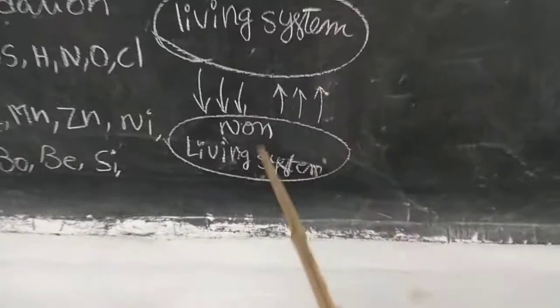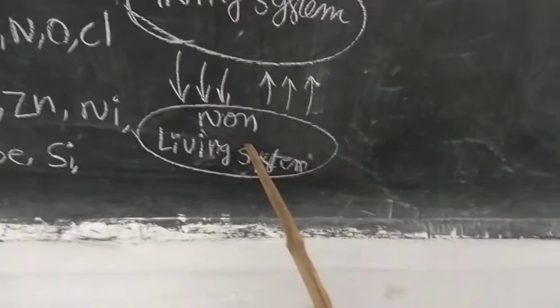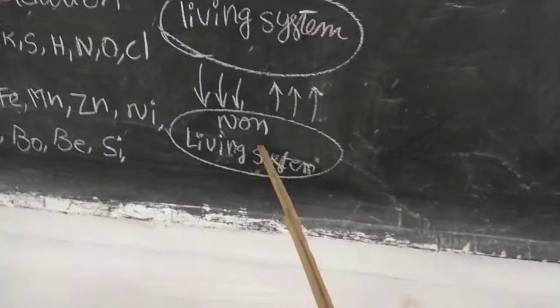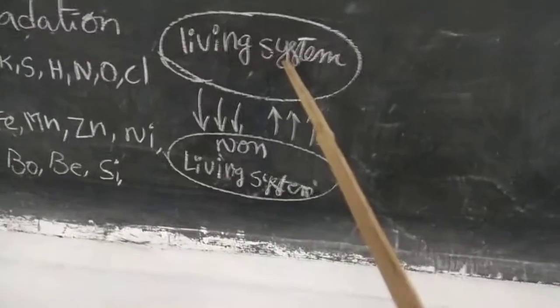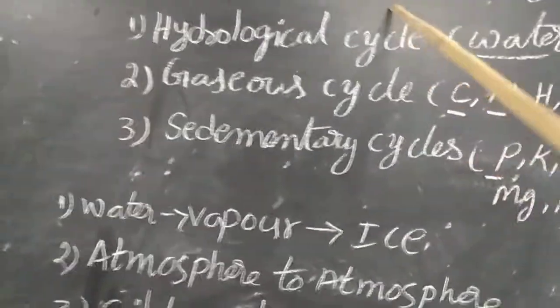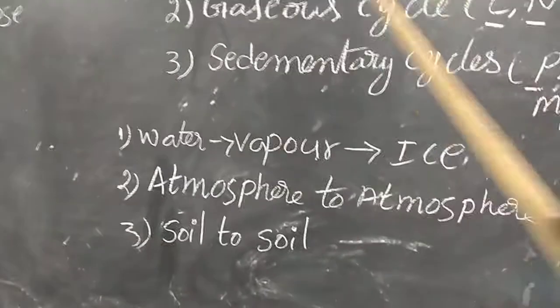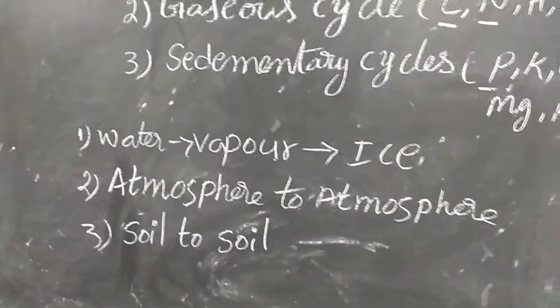Living system and non-living system. Every minute we can observe the continuous movement of elements or chemical compounds between the living system and the non-living system. For convenience, biogeochemical cycles are categorized into three categories. One is the hydrological cycle, that means the water cycle.